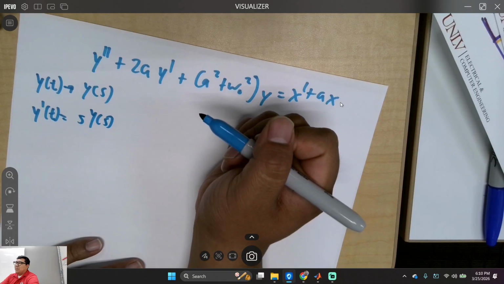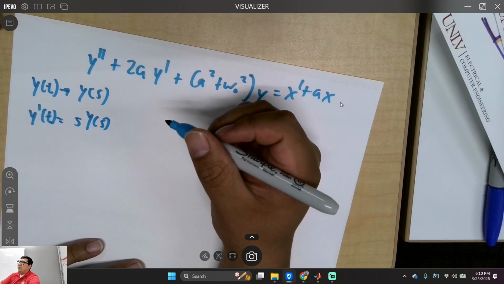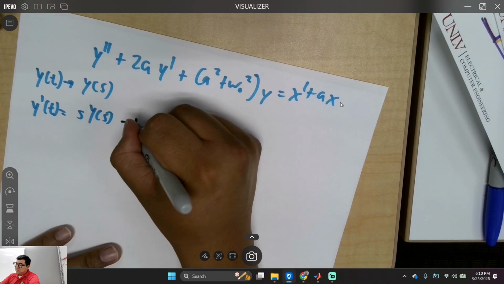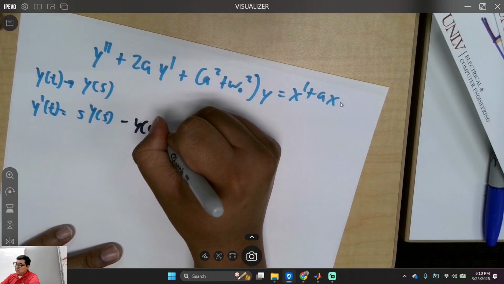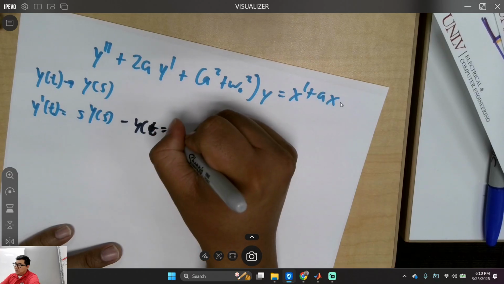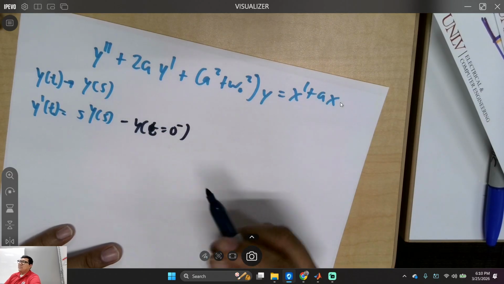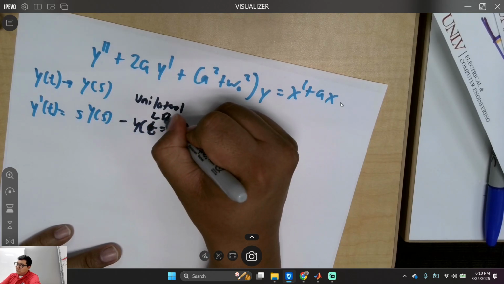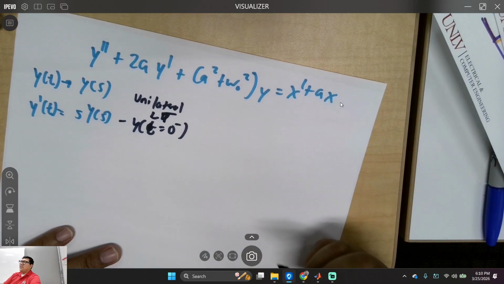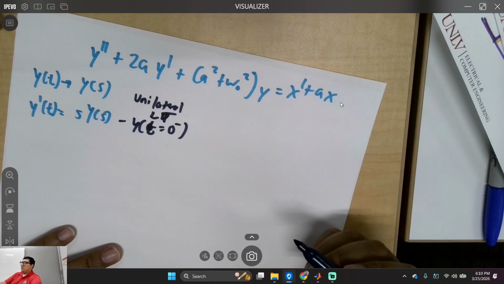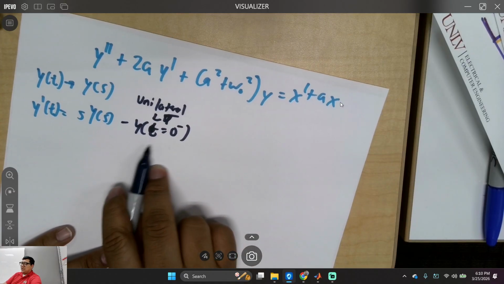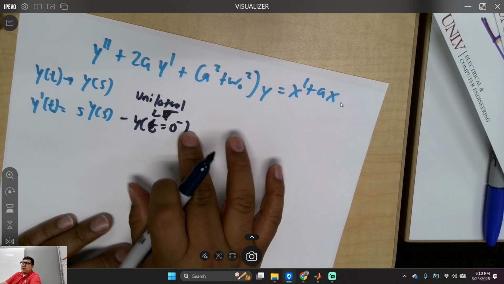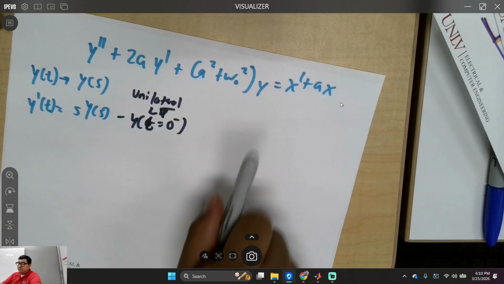And what if it's the unilateral Laplace transform, where t is equal to 0 minus? Did he teach you that? Were there initial conditions? So don't forget this one. But for now, I don't care about the initial conditions, okay? We're just building a system. We don't know what it does.